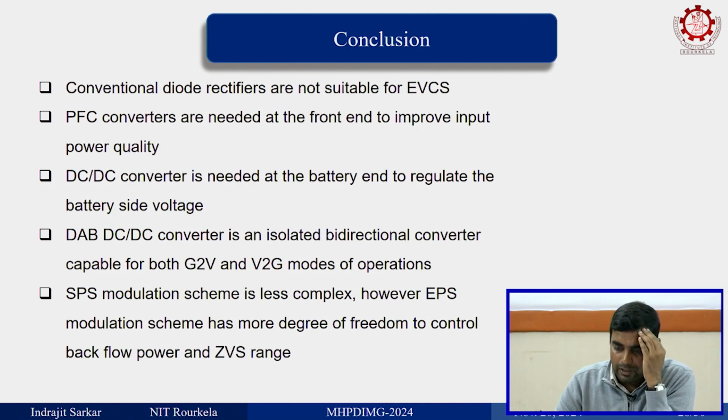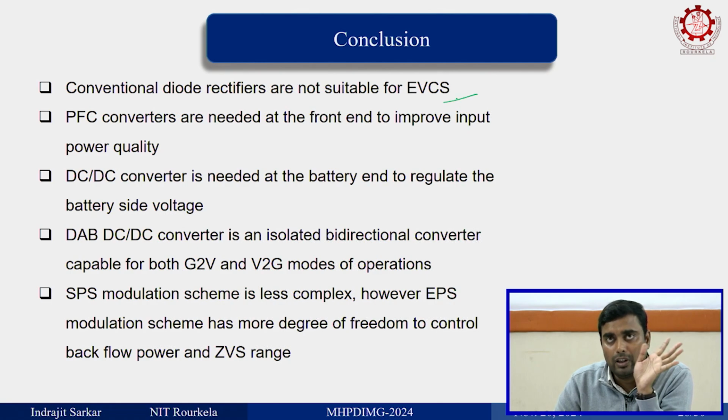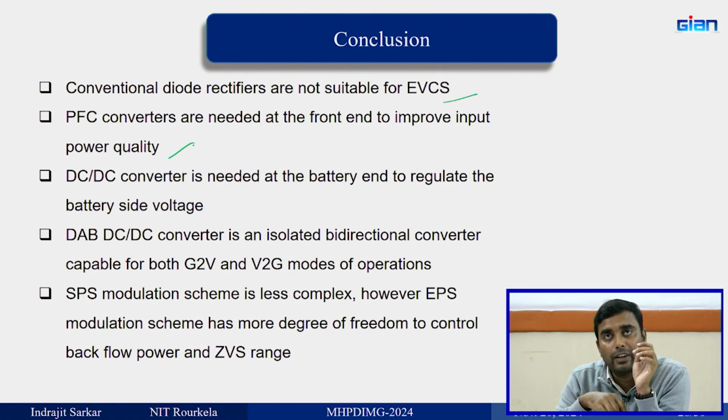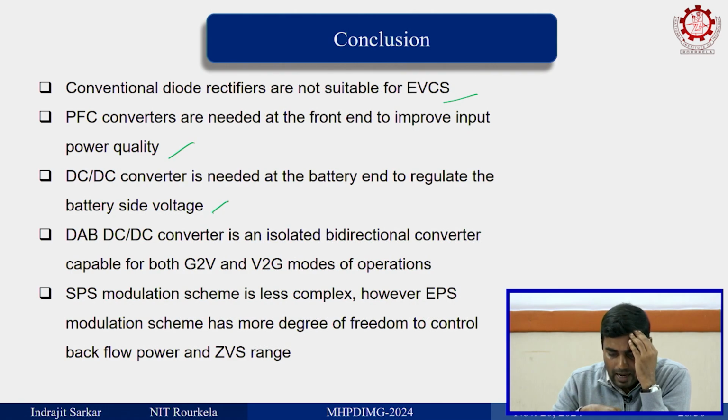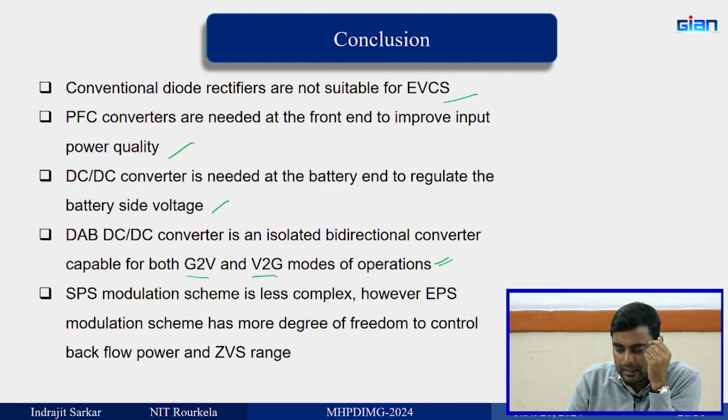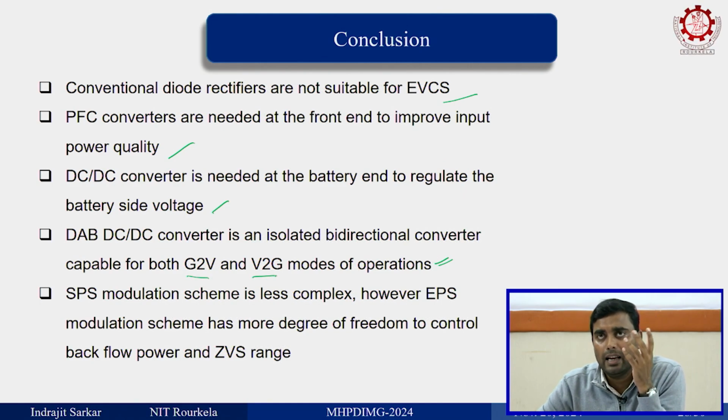So, conventional diode bridge rectifiers are not fit for this EVCS. PFC converters are needed at the front end in order to improve the input power quality. DC-DC converters are needed at the secondary stage, and the DAB converter is isolated. When you have a battery, there is sometimes a need for isolation, and nowadays it is becoming a practice to have isolation, and because of bidirectional capability, we can achieve grid to vehicle and vehicle to grid operation.